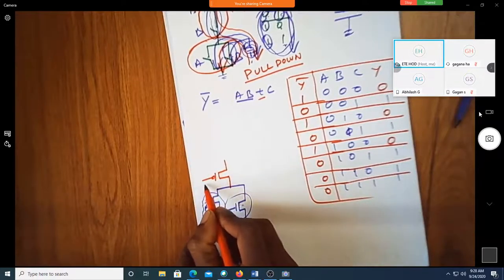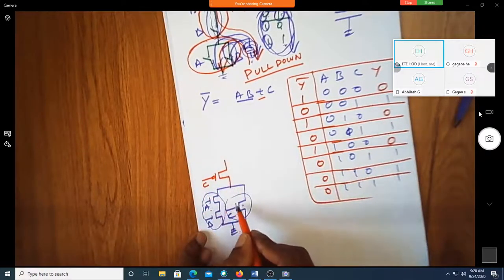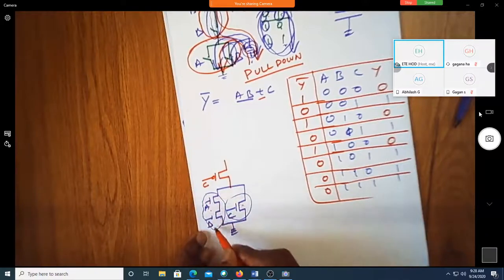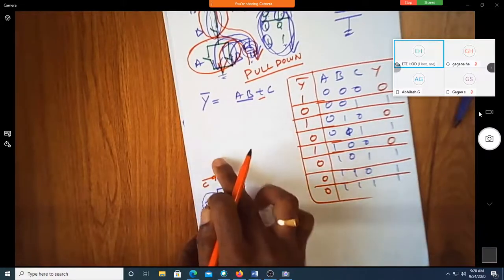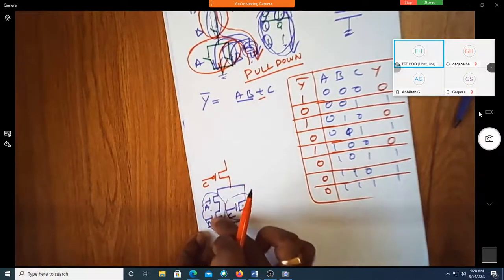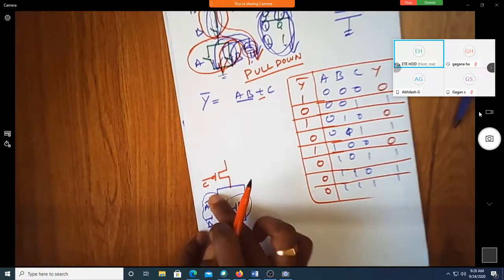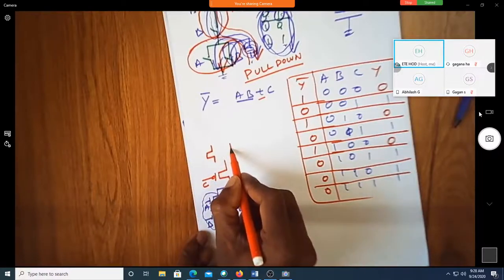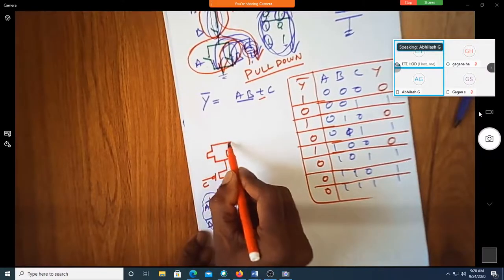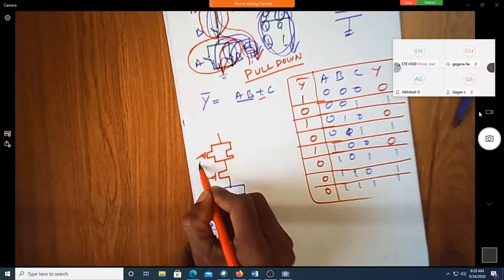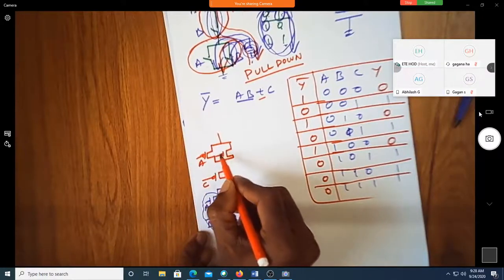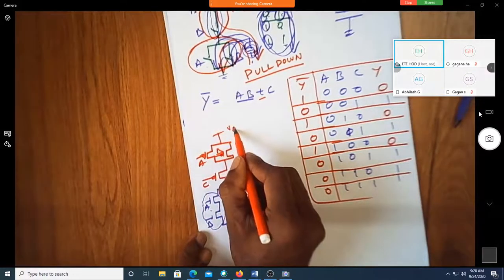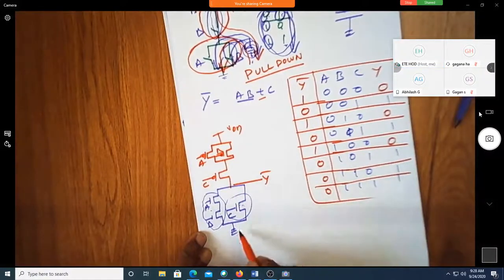See, now this is C. Now if I want to put this in series with this, I'll put it here. But in this segment you have two things in series, so this series should become parallel. This is A. This is B. This is your Y bar.